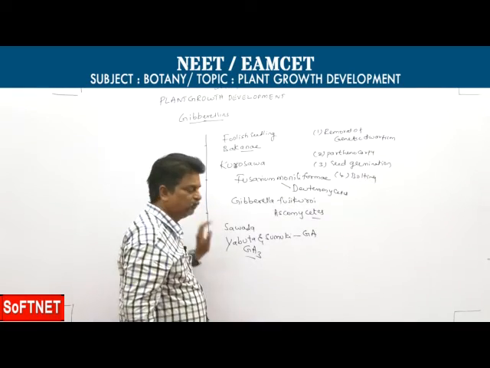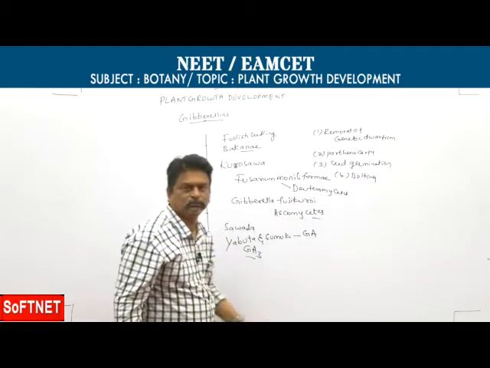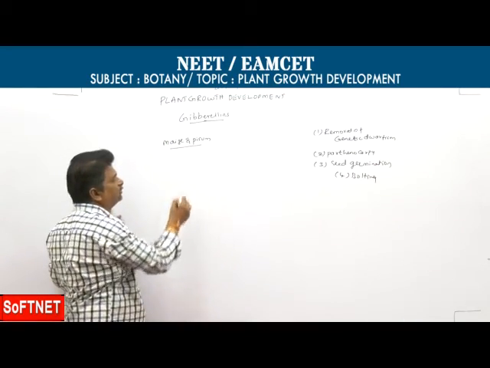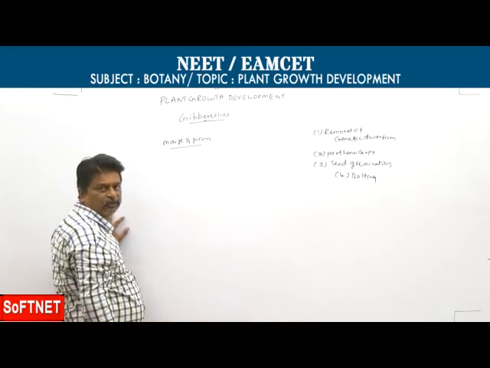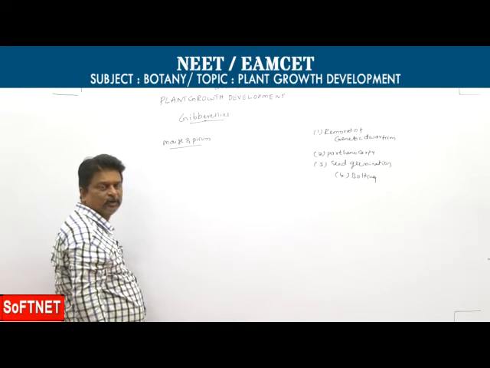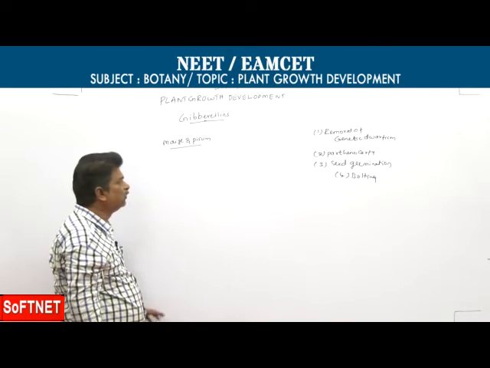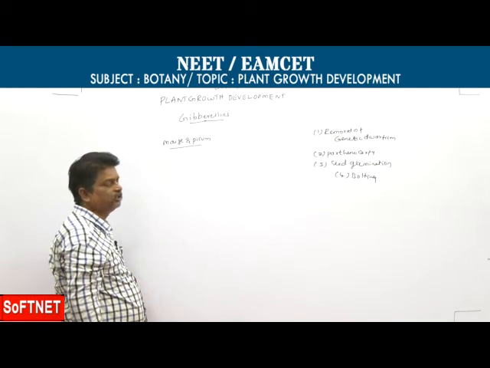These are the major things. If dwarf plants are treated with gibberellins, these plants grow to normal height, but only up to that generation.